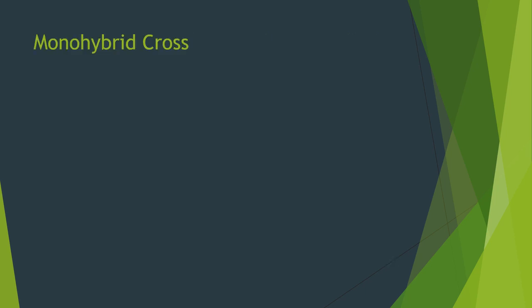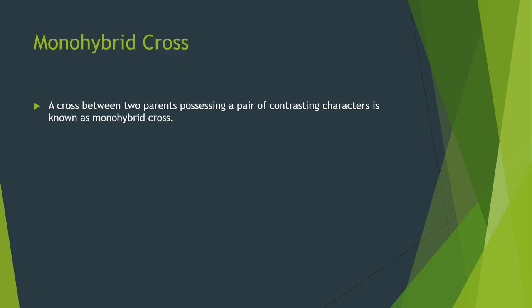Our next topic is monohybrid cross. What is a monohybrid cross? A cross between two parents possessing a pair of contrasting characters is known as a monohybrid cross. A cross between two parents means it denotes both the father and the mother. So the father and mother possess a pair of contrasting characters. The contrasting character may be of any kind.